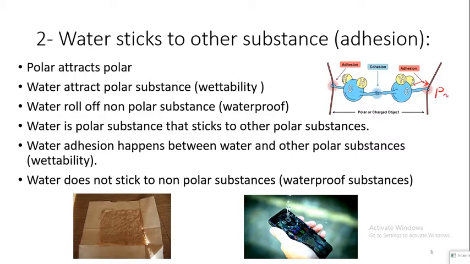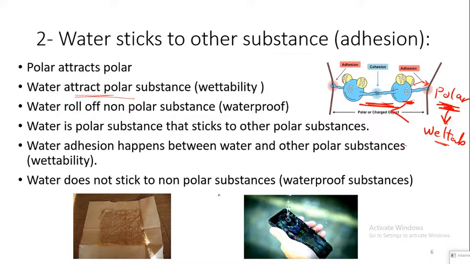So these substances would be polar substances. If the attraction between those polar substances and water is larger than the attraction between the water molecules, this will make those substances wettable substances, and water will be attracted to them. Similar to that, if I have a paper, you could see that the attraction between the water molecules and the paper is larger than the attraction between water molecules. This is adhesion, which happens between the water molecules and the paper.